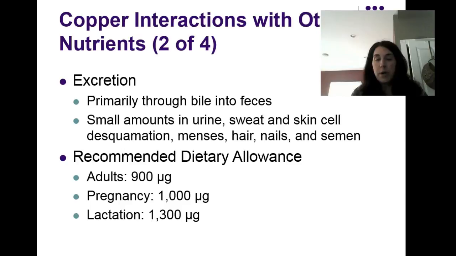Excretion is primarily through the bile and feces. There's a little bit lost in urine, sweat, and desquamation of skin cells, and some other sources. The RDA I've listed for you. Notice that they're in micrograms, so very small amounts of copper are needed.